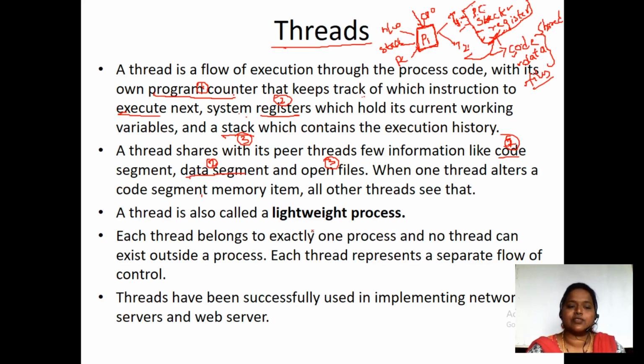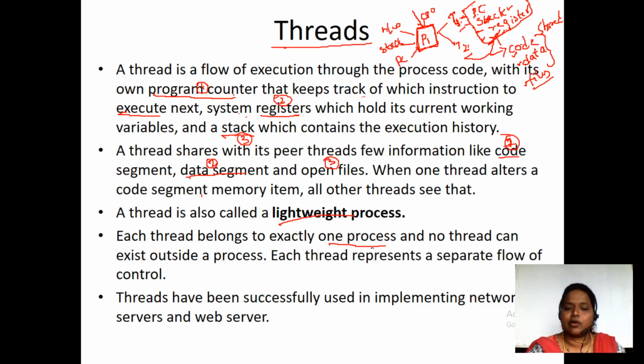As I have said, a thread is a lightweight process. Lightweight process is nothing but we don't need to have all the things specifically for a thread. A thread is a lightweight process with a minimal number of instructions, minimal resources, and the minimum amount of data, code, and everything. We call it a lightweight thread. And each thread belongs to exactly one process. This is the main thing you have to remember.